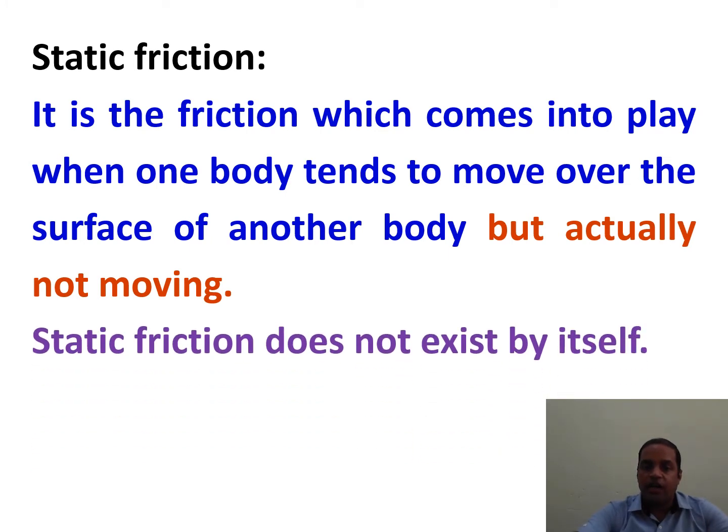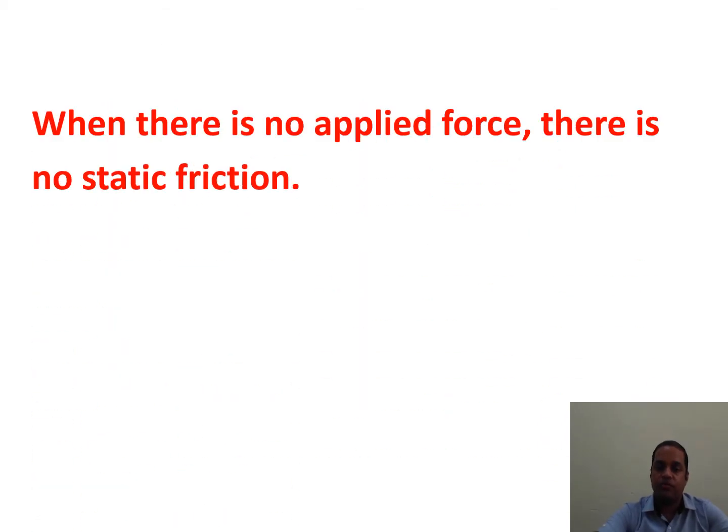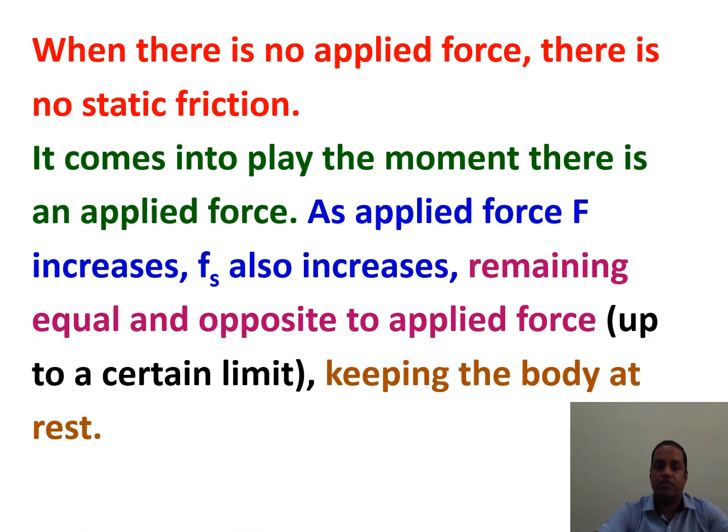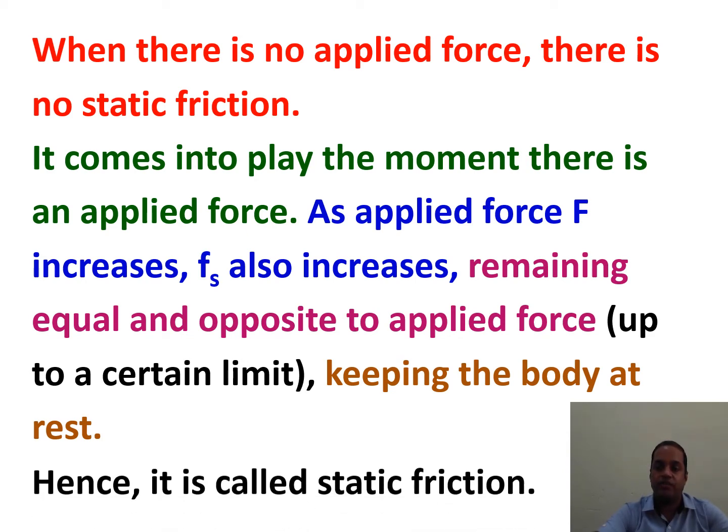Static friction does not exist by itself. When applied force is zero, static friction is also zero. When there is no applied force, there is no static friction. It comes into play the moment there is an applied force. As applied force F increases, static friction also increases, remaining equal and opposite to the applied force up to a certain limit, till the body is not moving, the body is at rest. Hence it is called static friction.